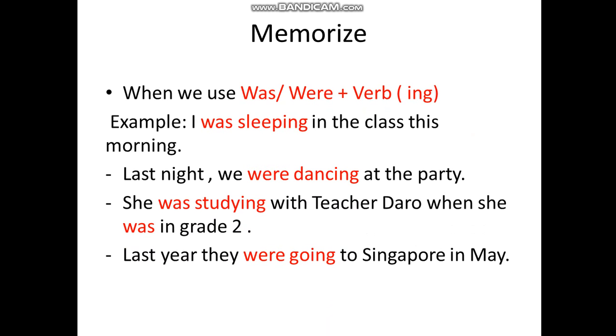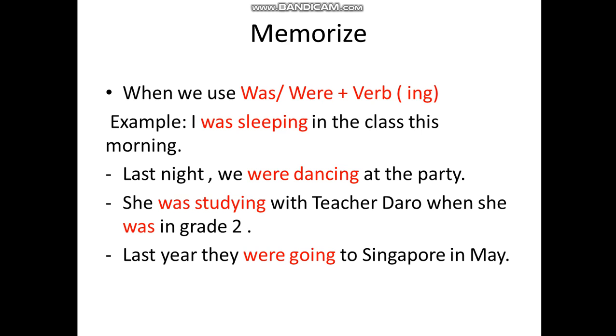Last night we were dancing at the party. You use were plus the verb dance, so the word dance must add ing, like our rule, right?